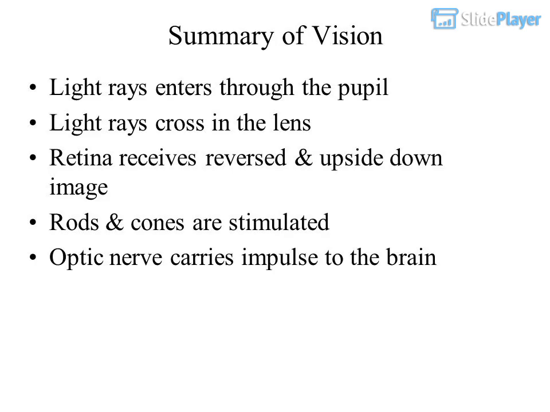Summary of vision: light rays enter through the pupil. Light rays cross in the lens. The retina receives a reversed and upside down image. Rods and cones are stimulated. The optic nerve carries the impulse to the brain.